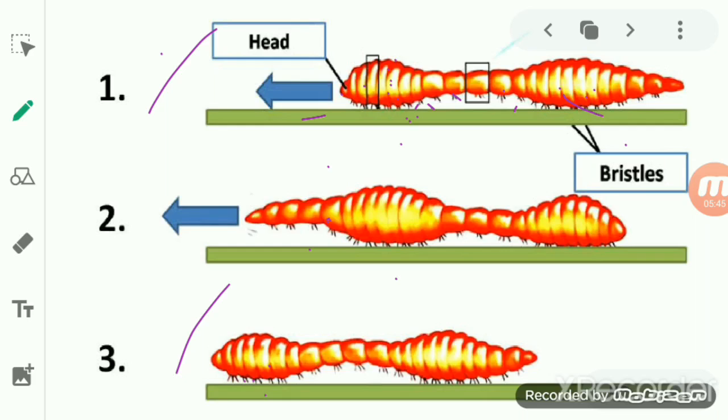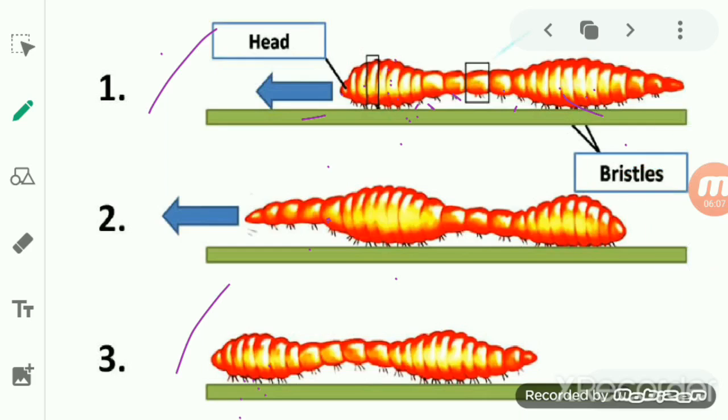But when the longitudinal muscle contracts, the segment becomes short and fat, and the bristles of the front part now grip the ground. Again it gets attached to the ground.